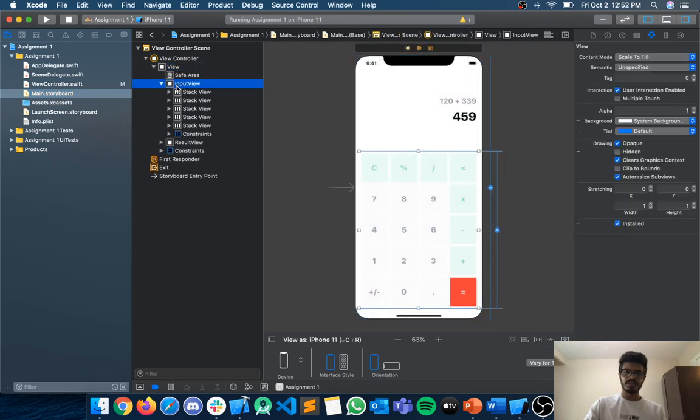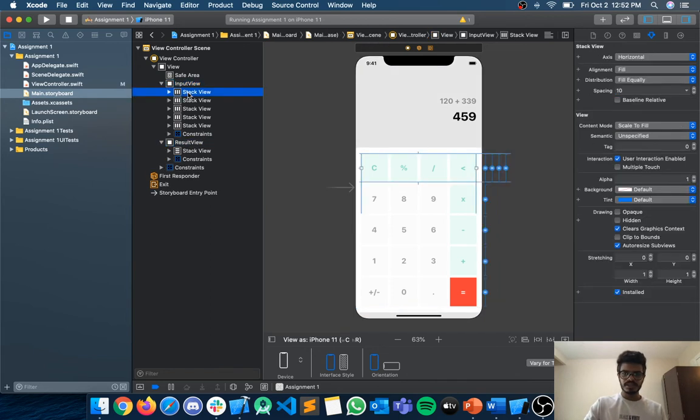This is my input view. I changed the name so that I can better understand. This is my result view. I put this in a stack view, and as you can see, I set distribution to fill equally, so it will make the buttons equal for each and every screen. They will distribute the space between them equally.